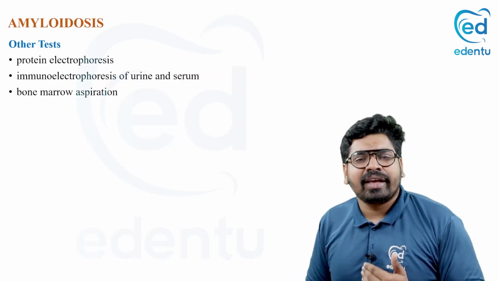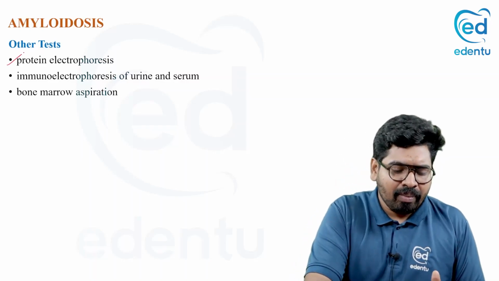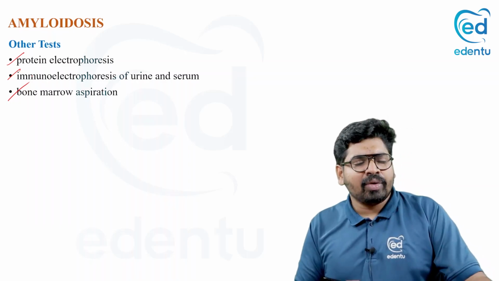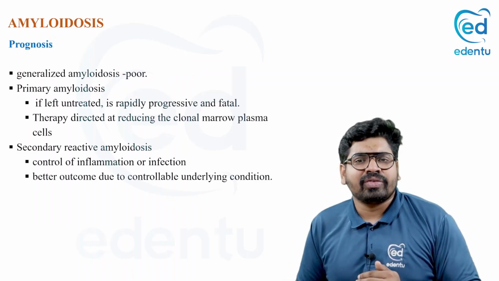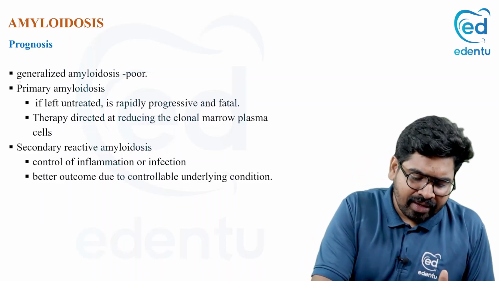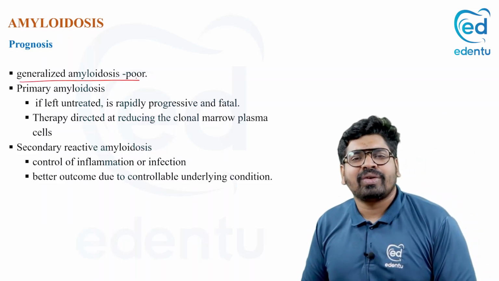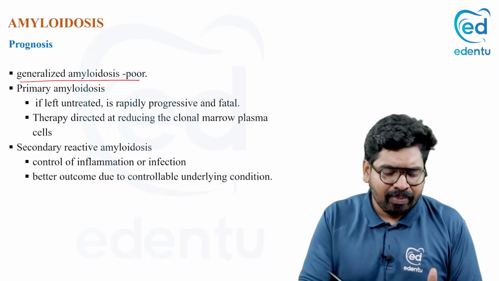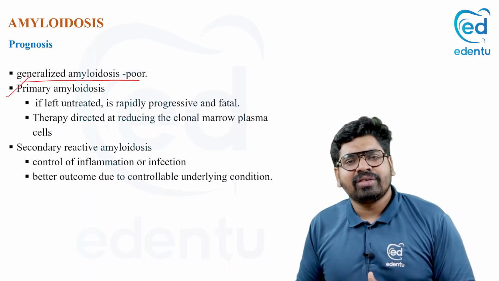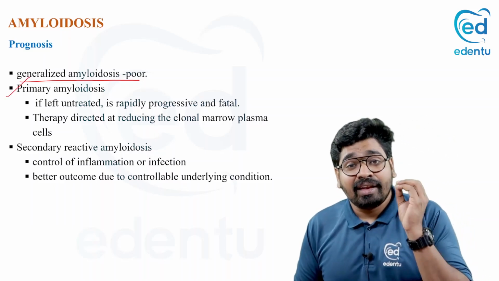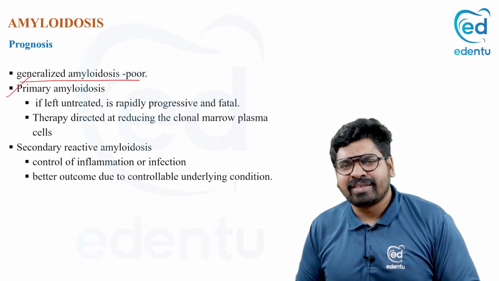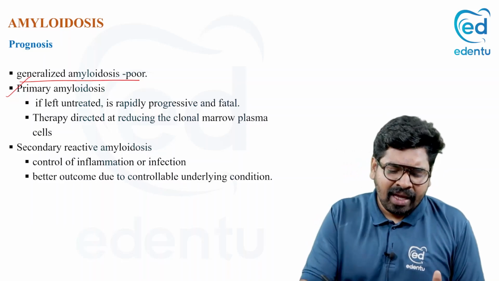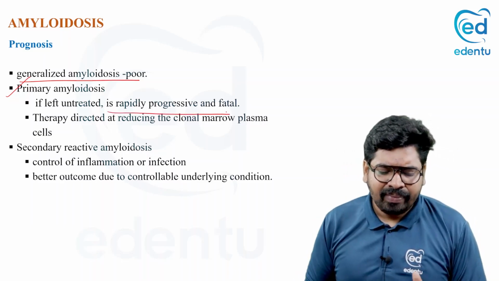Other tests like protein electrophoresis, bone marrow aspiration, or immunoelectrophoresis can also be done. So what about the prognosis? The prognosis for amyloidosis is usually very poor. Primary amyloidosis is very poor because it is due to B cell neoplasms or plasma cell neoplasms, and even when we give chemotherapy, it is poor.